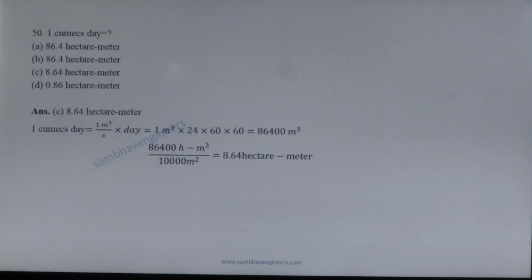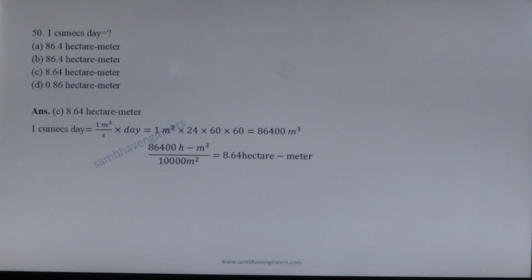Next question. 1 Qmax day is equal to... 1 Qmax day means volume of water. 1 Qmax is equal to 1 cubic meter per second flow multiplied by day, which is equal to 24 hours multiplied by 60 minutes multiplied by 60 seconds. 1 Qmax per day is equal to 86,400 cubic meter.